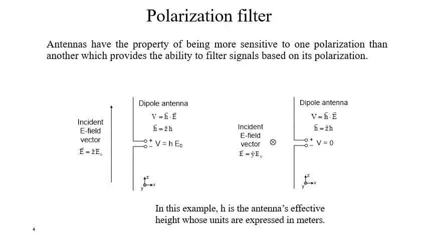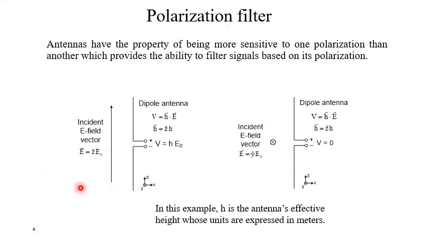Polarization filter. Antennas have the property of being more sensitive in one polarization than another, which provides the ability to filter signals based on their polarization. Now, polarization may be of different types. Linear polarization is there, then circular polarization, elliptical polarization. For the sake of simplicity, let us assume plane polarization.